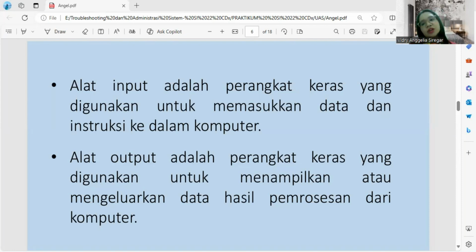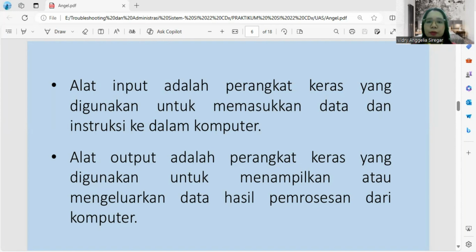for recording sound. The main function of an input device is to allow the user to provide data and instruction to the computer for future processing. Next, output device.